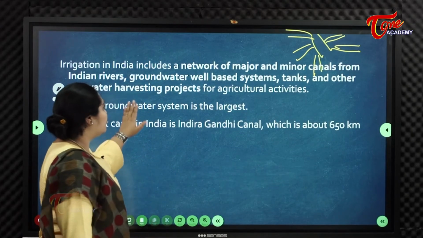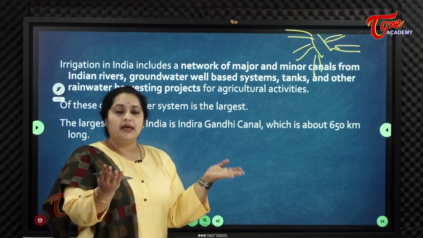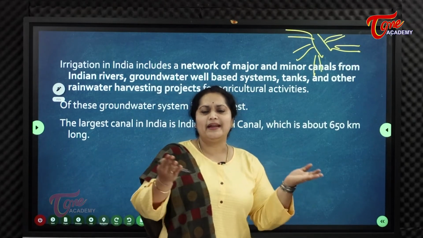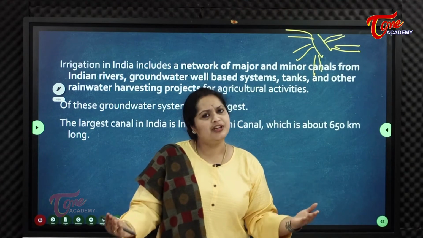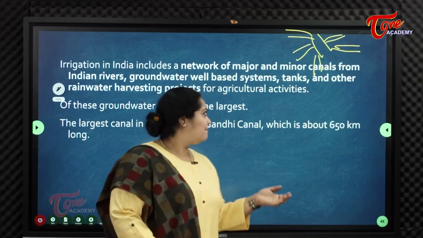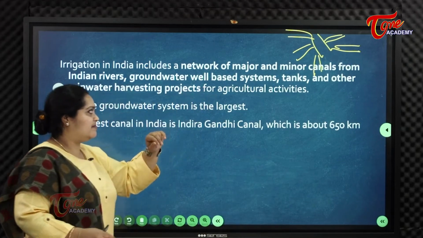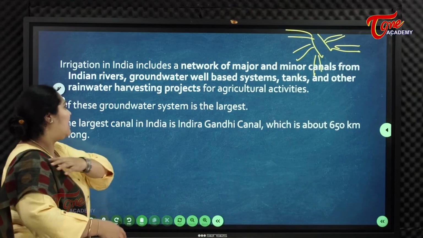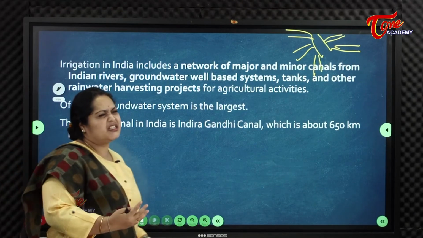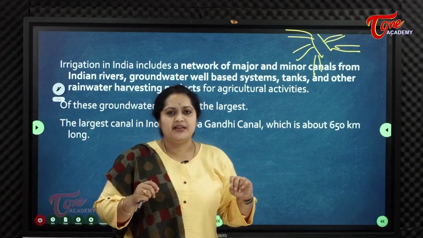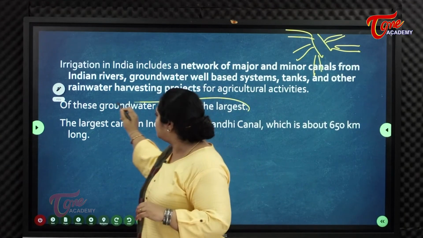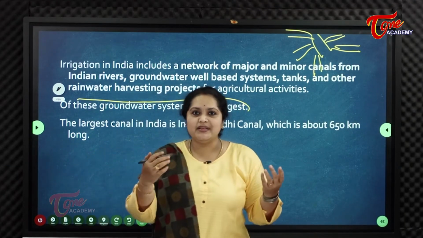And from Indian rivers and groundwater. Yes, groundwater is very important. Well irrigation is possible only from groundwater, from the groundwater table. And there are well-based systems, tanks and other rainwater harvesting projects for agricultural activities. Of all these irrigation types, the most famous and largest one is groundwater, meaning wells.